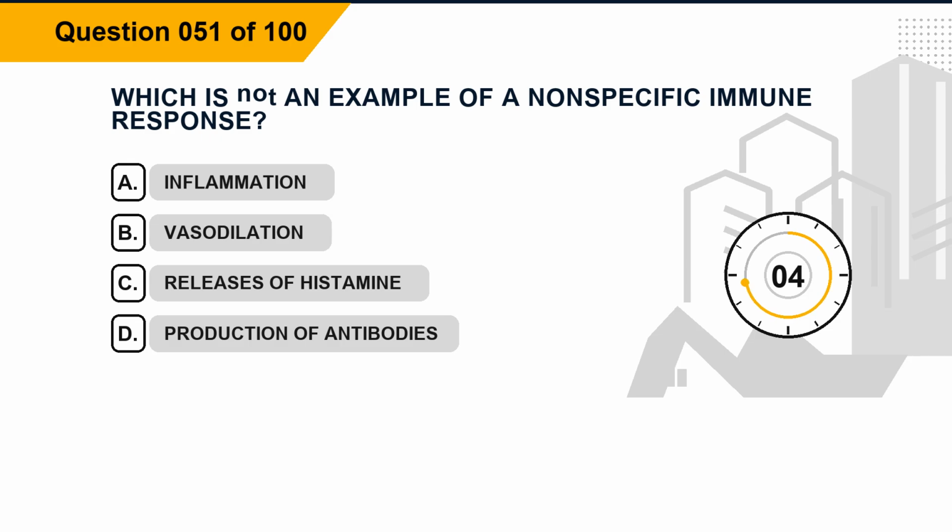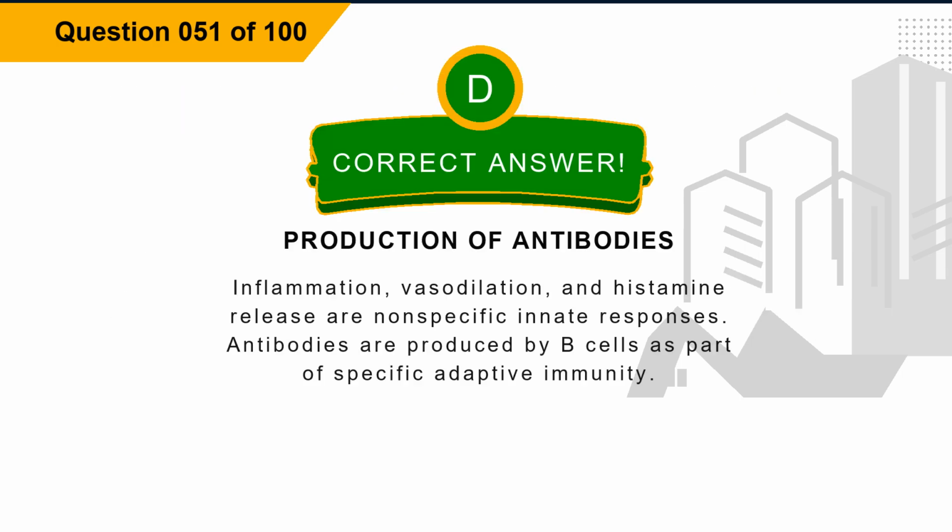Option C, releases of histamine. Option D, production of antibodies. The correct answer is option D, production of antibodies. Explanation: inflammation, vasodilation, and histamine release are nonspecific innate responses. Antibodies are produced by B cells as part of specific adaptive immunity.